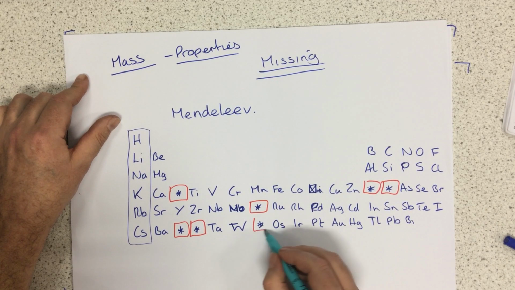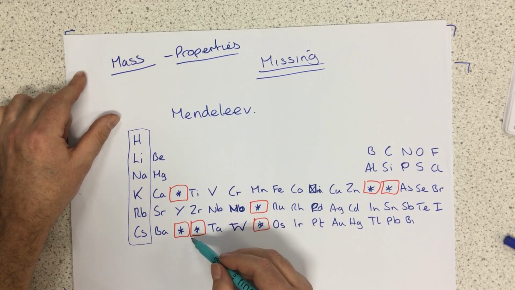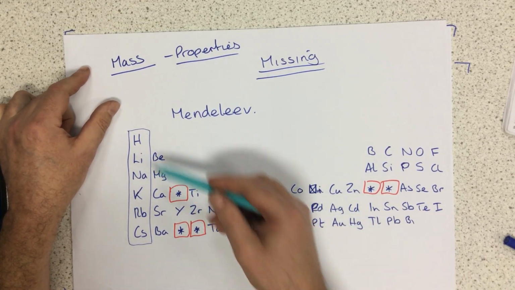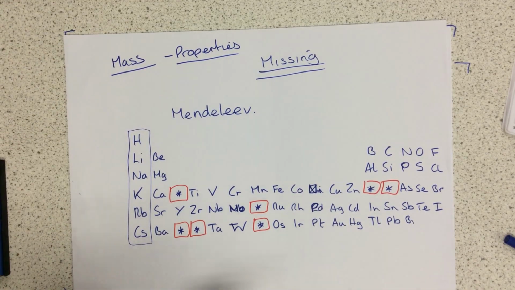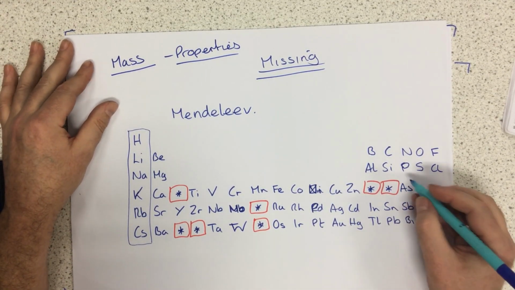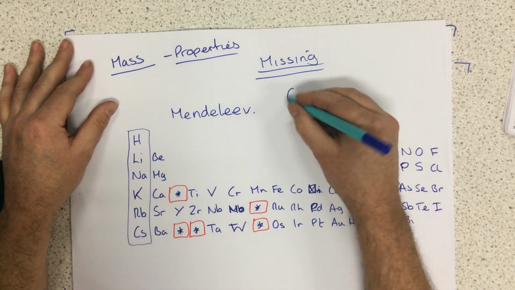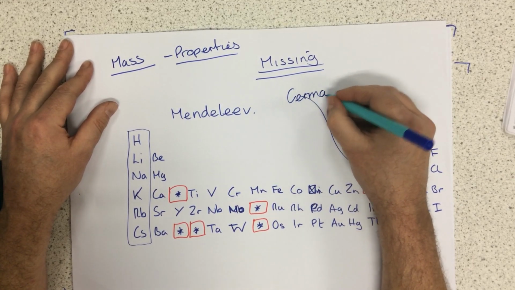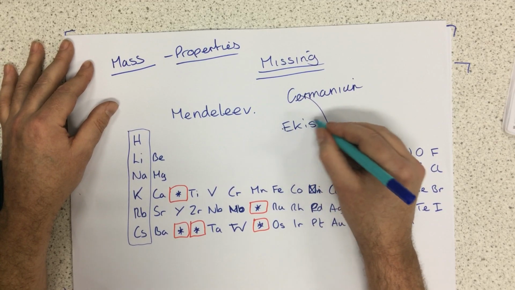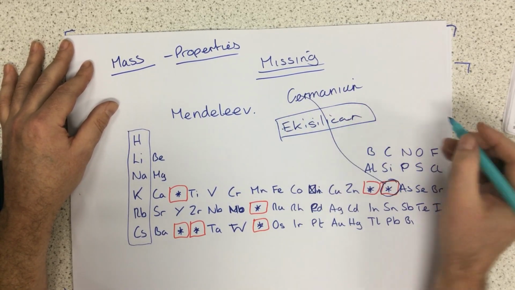However, because he knew that these elements had similar properties to the ones around them in the same column, and also he noticed that there were already patterns developing in terms of their physical properties, he was able to predict particular properties. In specific, this element here, which we now know to be germanium, Mendeleev called ecosilicon, and he predicted that it had particular properties.